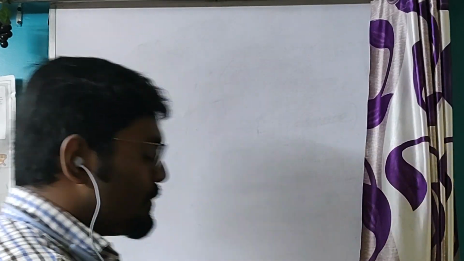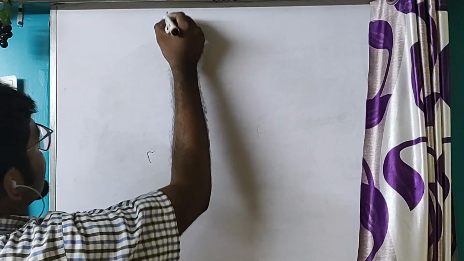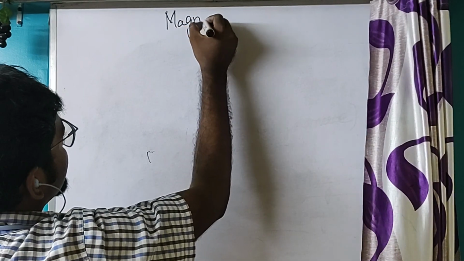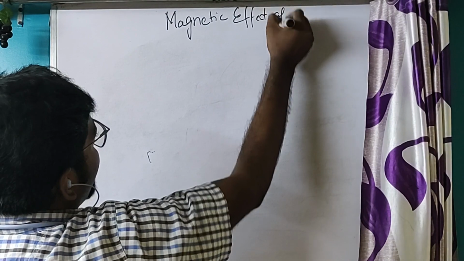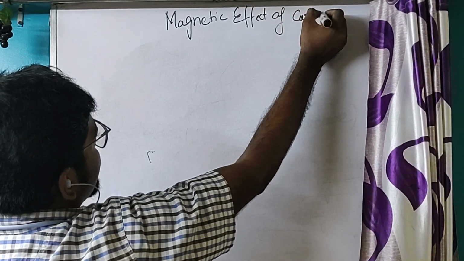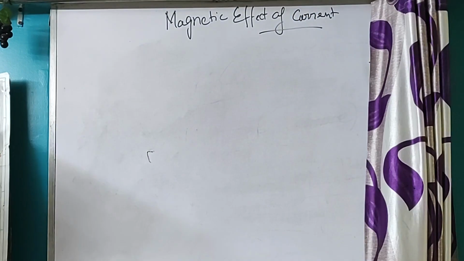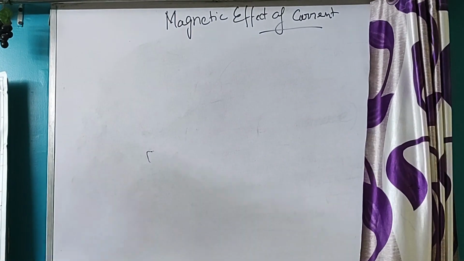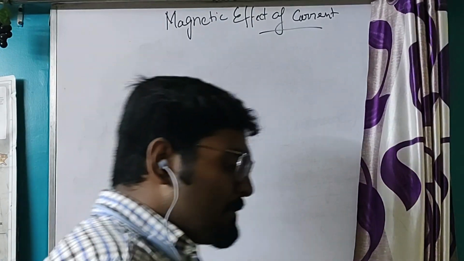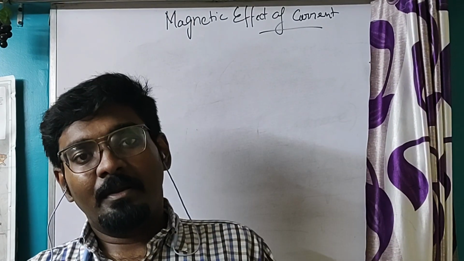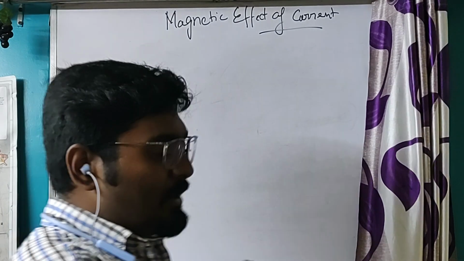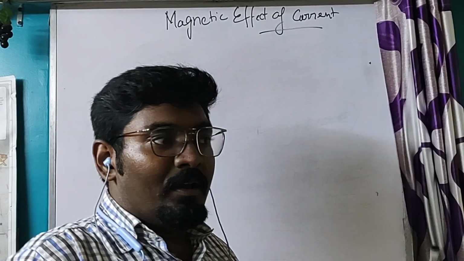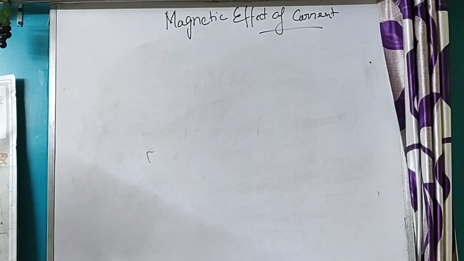Now I am entering into the chapter. The name of the chapter is magnetic effect of current. Many scientists came into the field and made rigorous research work and developed this magnetism field.